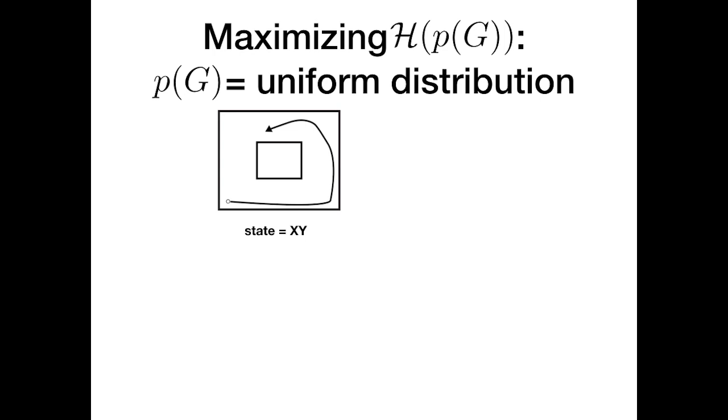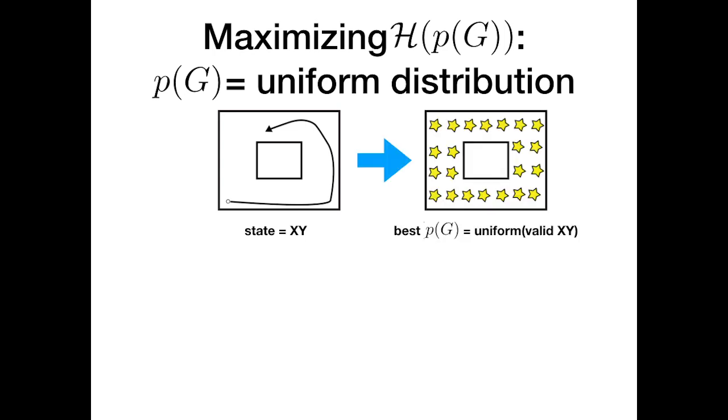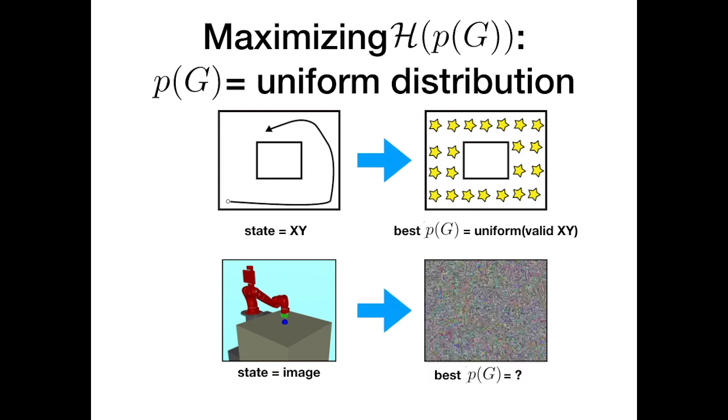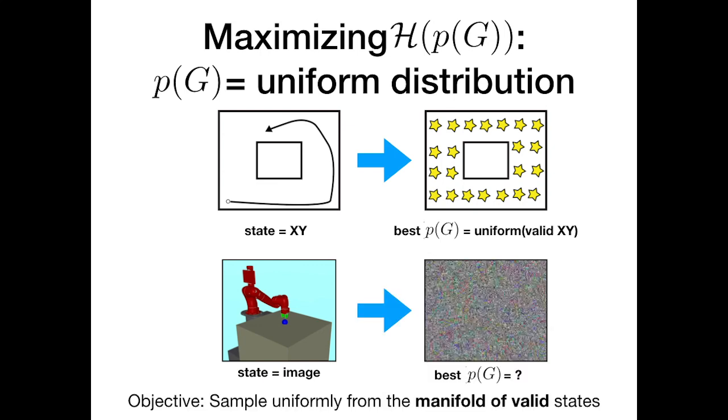In our two-dimensional example, it's pretty easy to sample from this distribution. But what if we have a more complex high-dimensional state space? For example, what if the state is an image? If we sample a random image, we'll just get meaningless noise. We instead want to sample uniformly from the set of natural images, or more generally, we want to sample uniformly from the manifold of valid states. The challenge is that we don't know this manifold ahead of time.